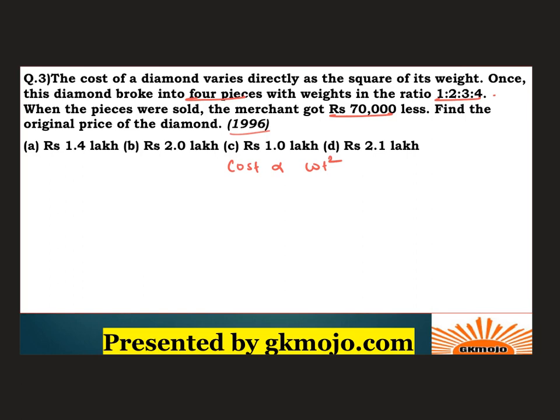Alright, so I've told you, whenever you are confused about such things, just assume some arbitrary value, which you can solve easily. So let the weight of the diamond be 10 units initially. Alright, weight of the diamond be 10 units. So what would the cost be? So cost would be 10 square, that is 100x, right? Because this is varying, so there should be some constant, right? So the cost is 100x. Correct.